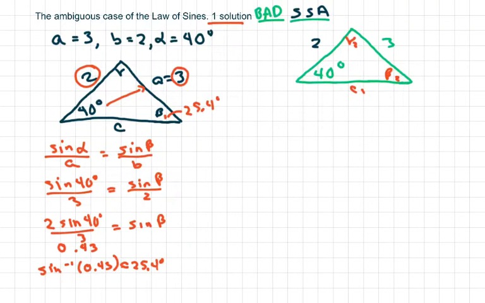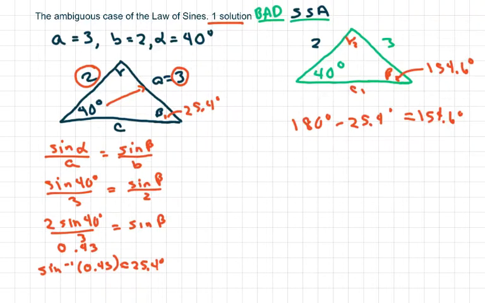Now, to see if we have another triangle, we're going to take 180 minus 25.4 degrees, and that gives you 154.6 degrees. And I put that there.